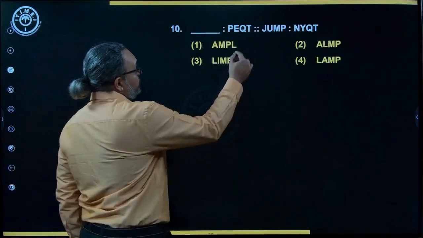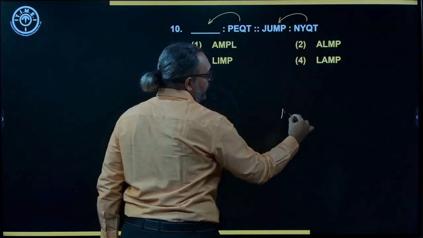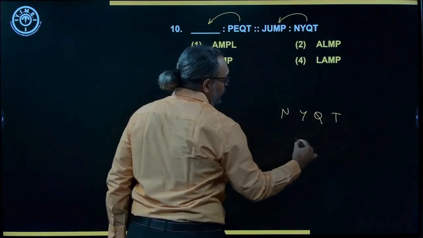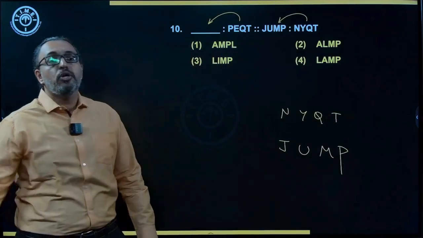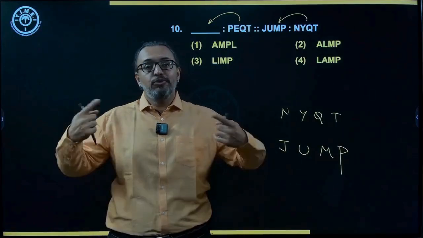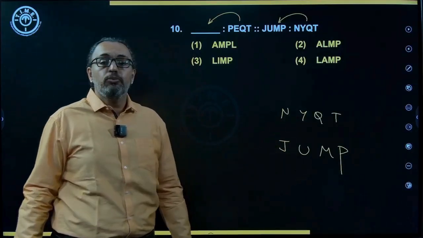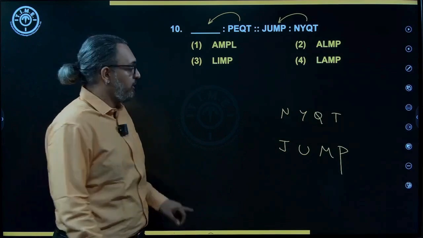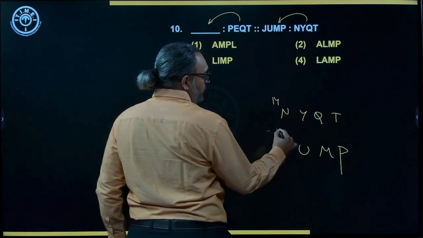Now see, I have to find an answer like this. So that means I need to find a logic like this. So we take N, Y, Q, T, then J, U, M, P. So please always focus on vowels and consonants first. If there is any logic based on that, you follow it. Otherwise, you take the place values. Here, as you can see, from a consonant Y, you are getting U. So there is no vowels concept. So we simply look into it. So this is 14 and 10, minus 4.